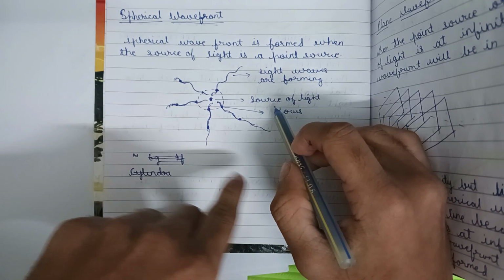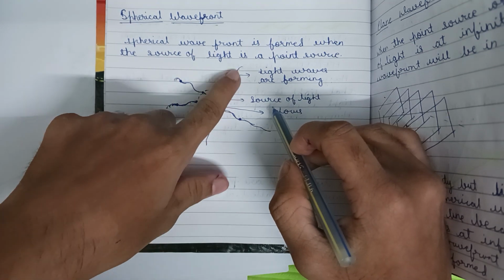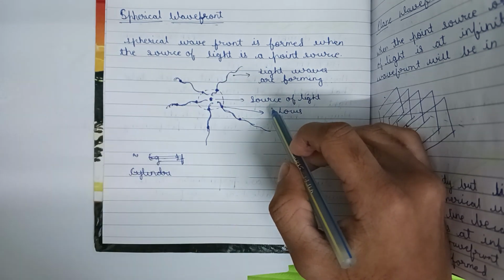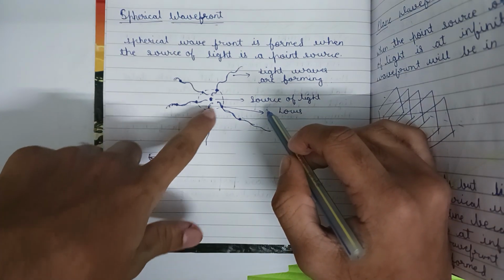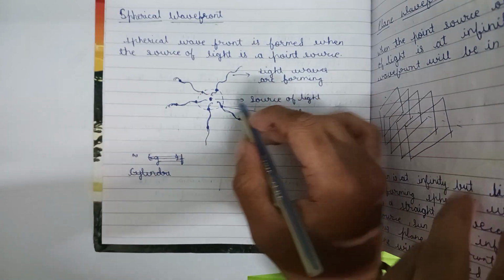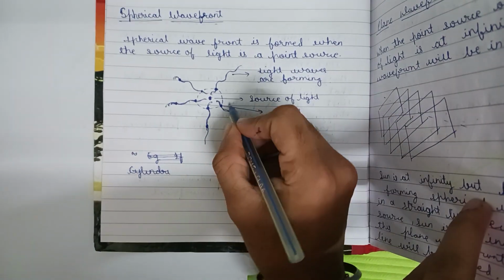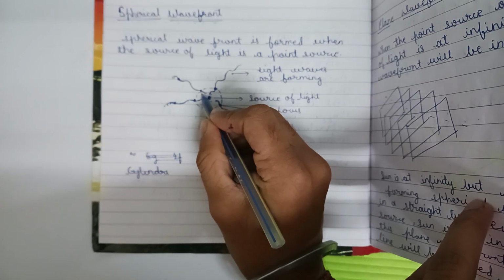Source of light means this source should emit many waves, many light waves. So this will be called the source of light. According to this, Huygens said that this is the source of light and this many light waves are emitted by this source of light.